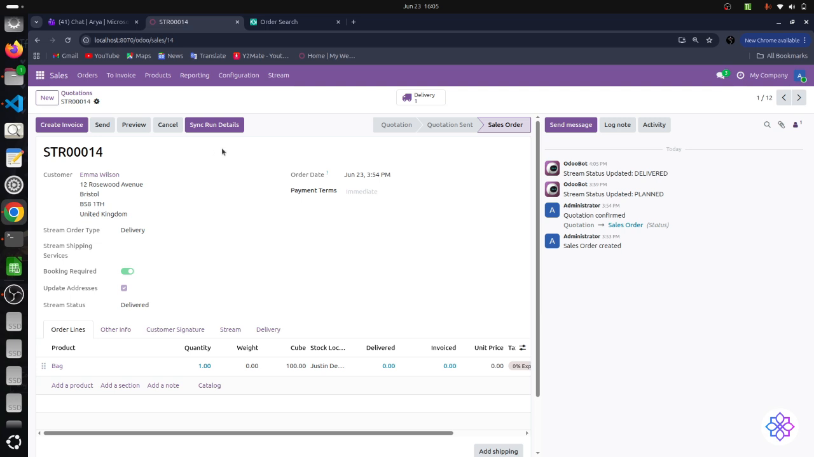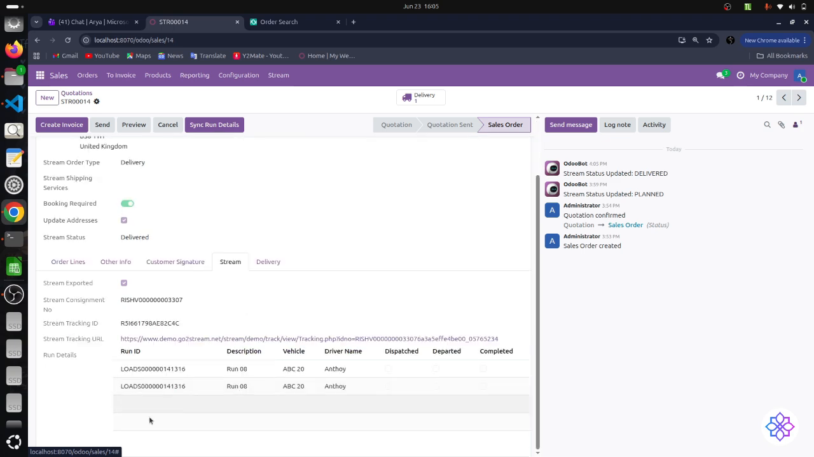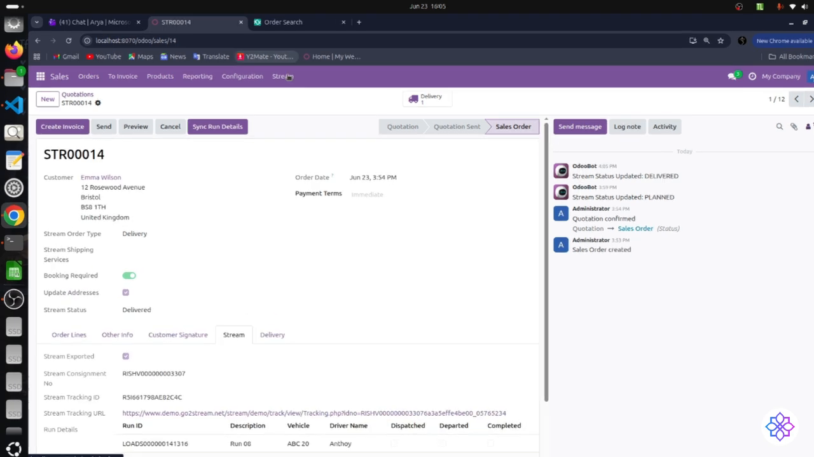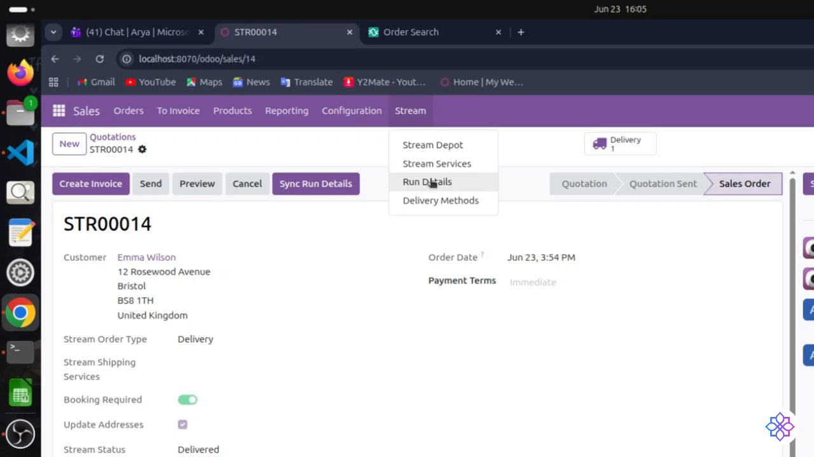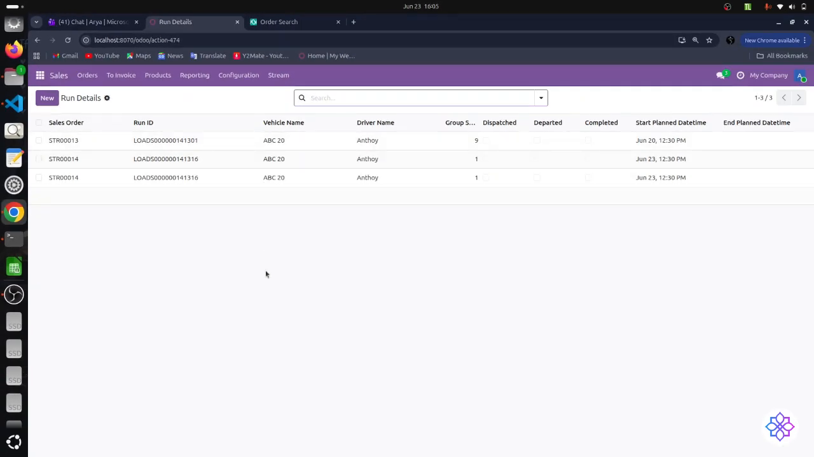So this is how Odoo automatically retrieves the order status changes every 5 minutes for the orders. Similarly, it will get the run details of all the orders every 5 minutes in the background. It will store it here under the run details, and you can check here.